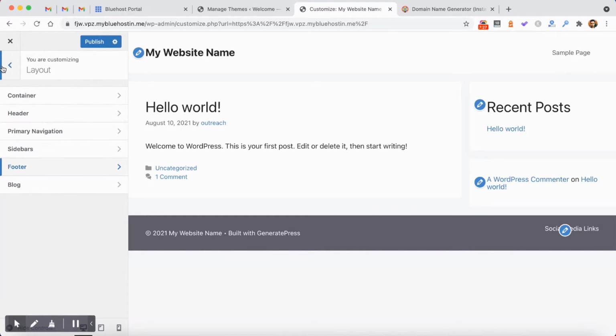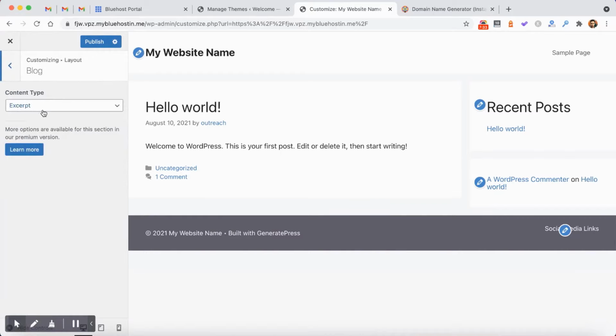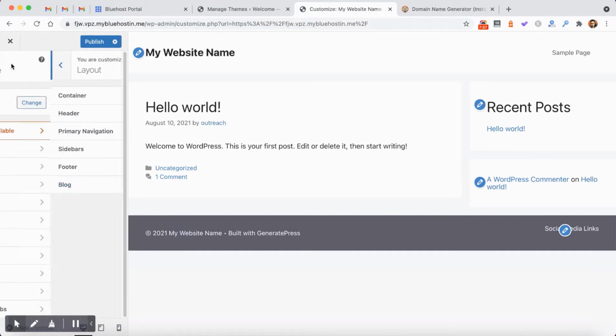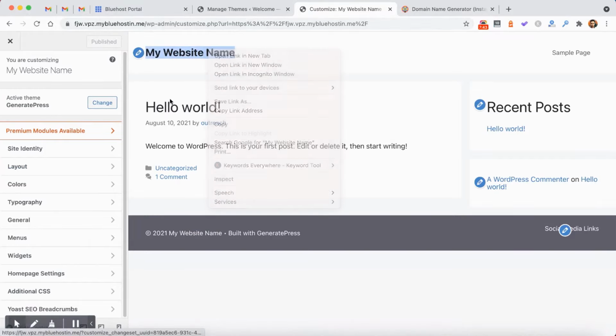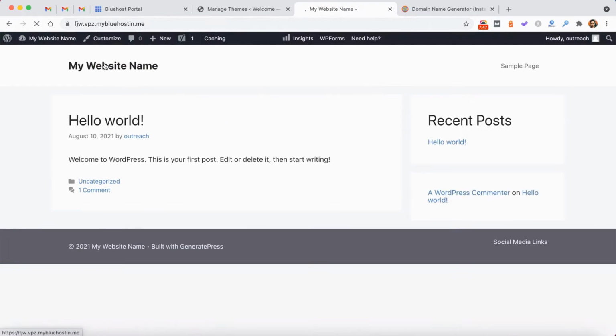From here you can edit your footer layout as well, and then you can click quickly publish or do a few more setup. In the free theme there is only excerpt or full option, but when you go for the paid theme, then you will be having so many options in the blog layout section. But right now that's enough for me to start and launch the website.